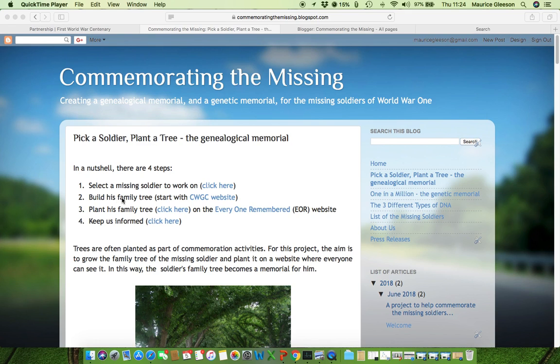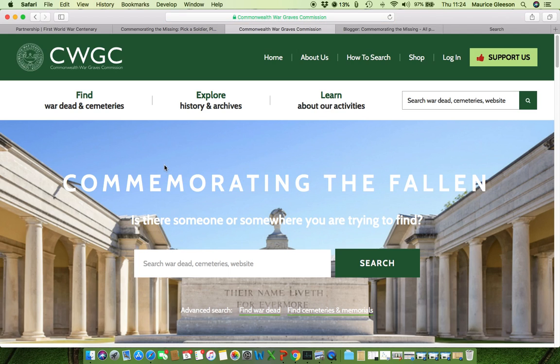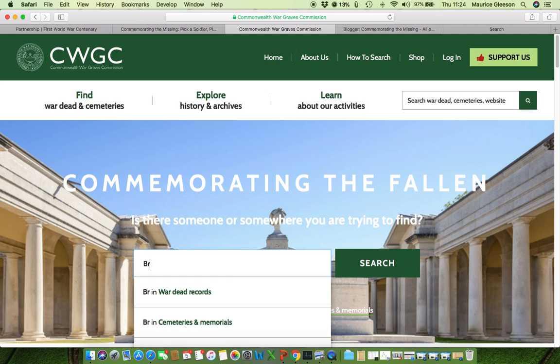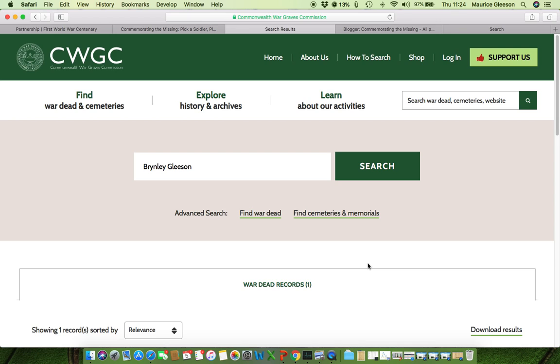The second step involves building the soldier's family tree. And a very good place to start for this is the Commonwealth War Graves Commission website. So if we click on that, it brings up the web page of the CWGC, and you can put the soldier's name in the search box. Now, we've previously picked Brynley Gleeson as our soldier of choice. So we click on search.